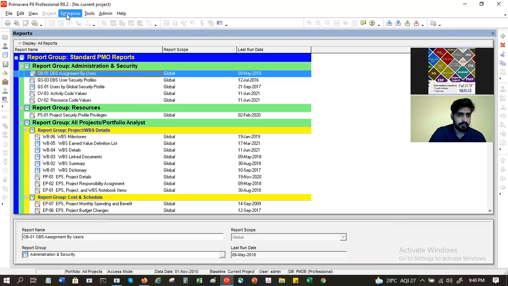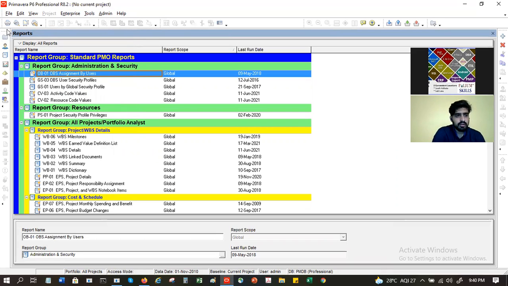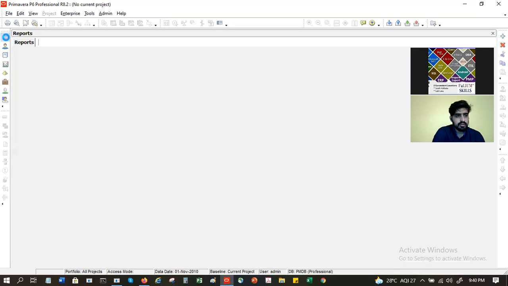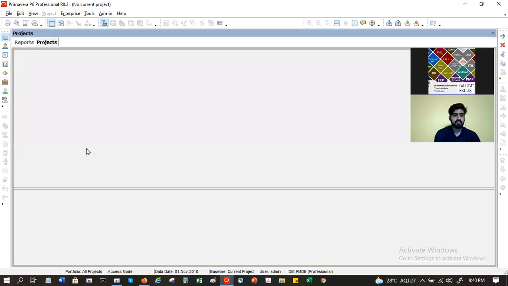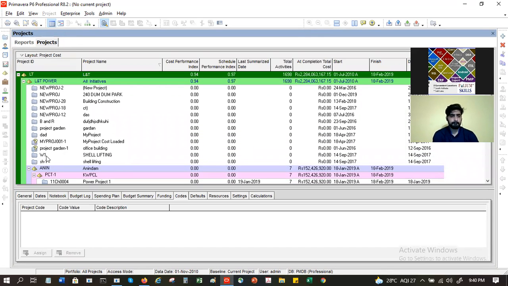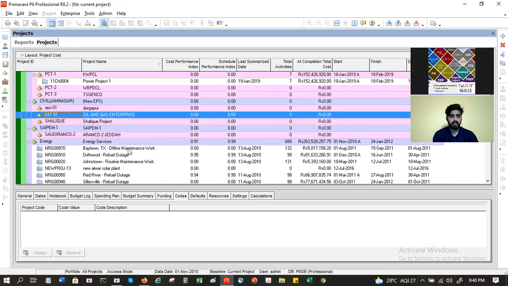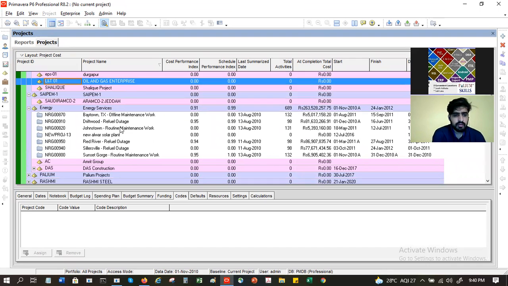Okay. Now next, this is the reports tab actually. If I want to see the project tab, I have to click this. So I'll see all the projects. This is the list of projects that will come here. These are the different projects in my system. Right now you will see all these projects in your system. These are default sample data.